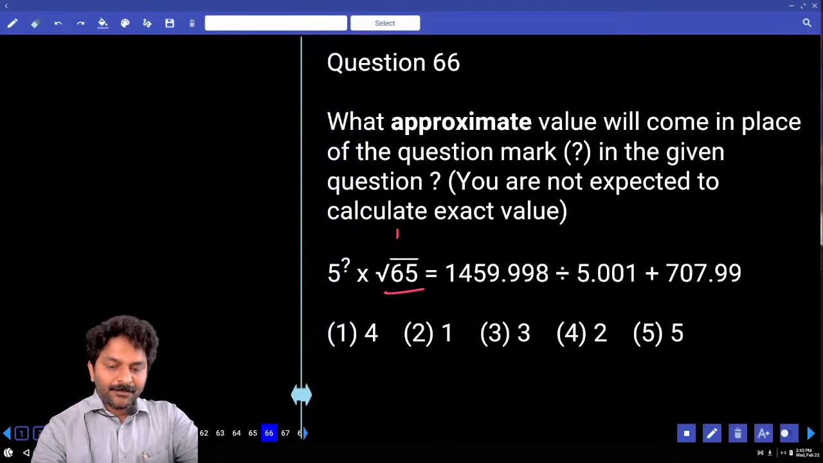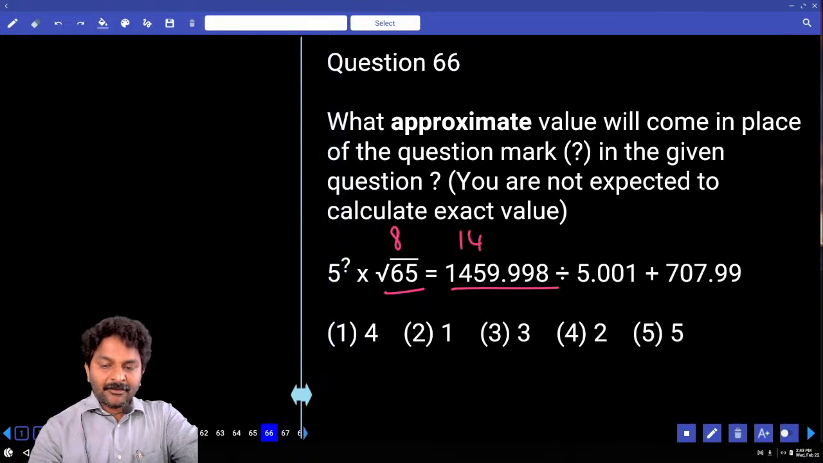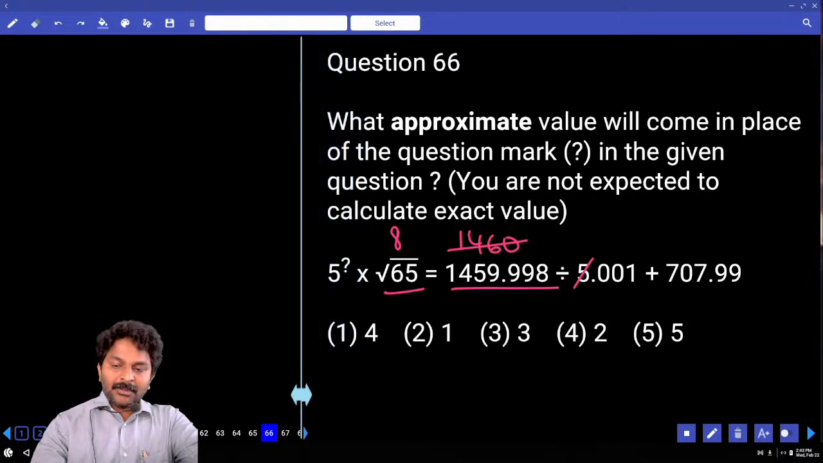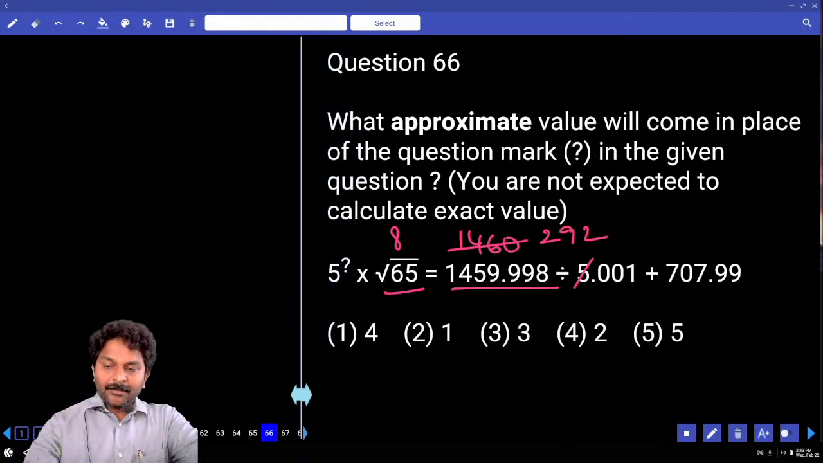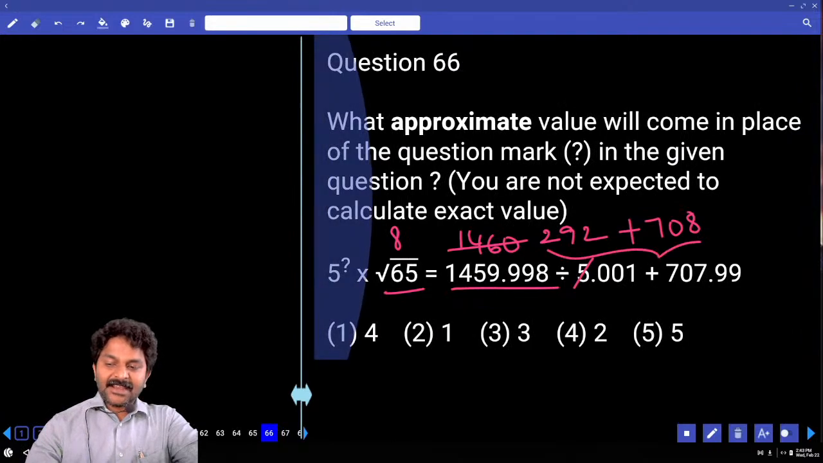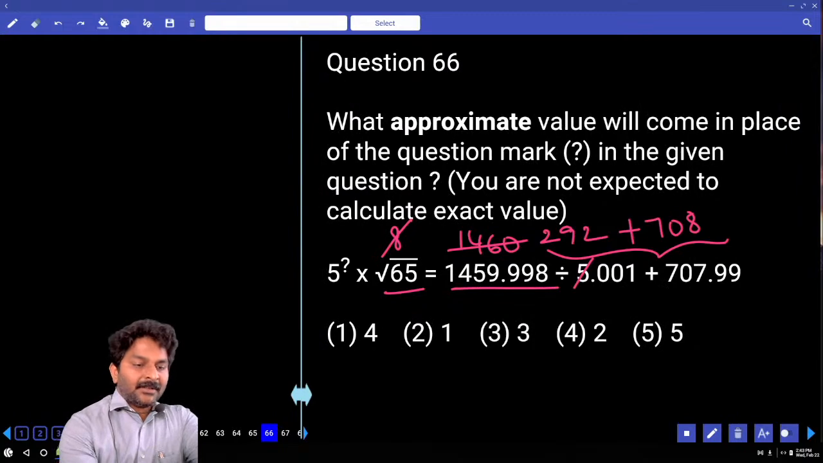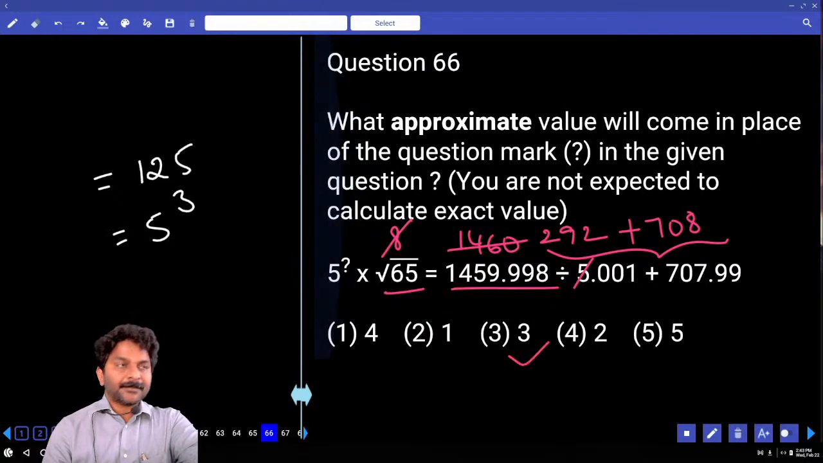What is this value? 8. We can write it as 1460 5 times, right? Divided by 10 into 2. 292 plus 708. How much is right hand side number? 1000. 1000 cancellation with 8. 125. Which cube is that? 5 cube. Answer 3.